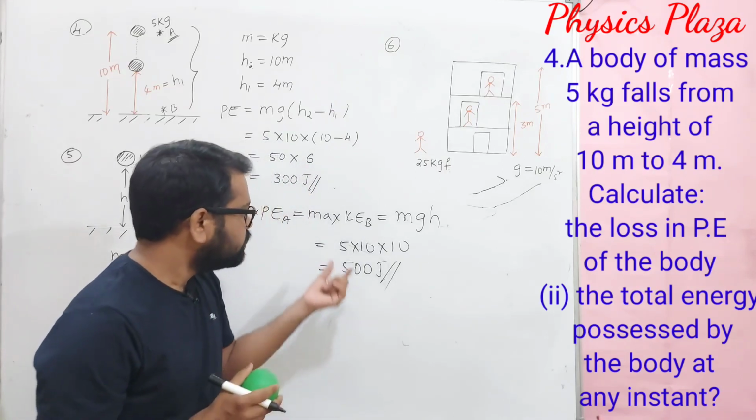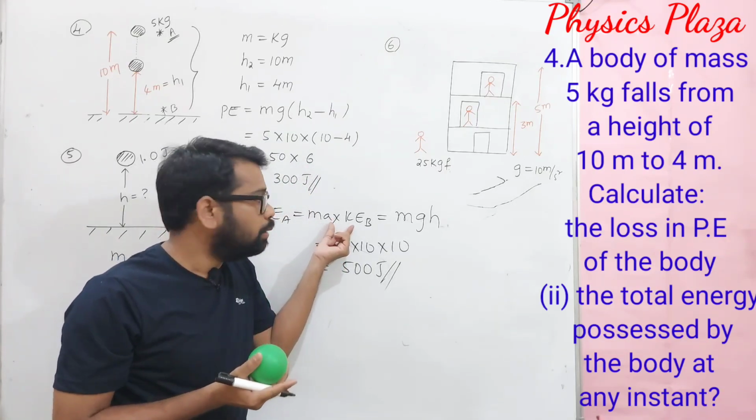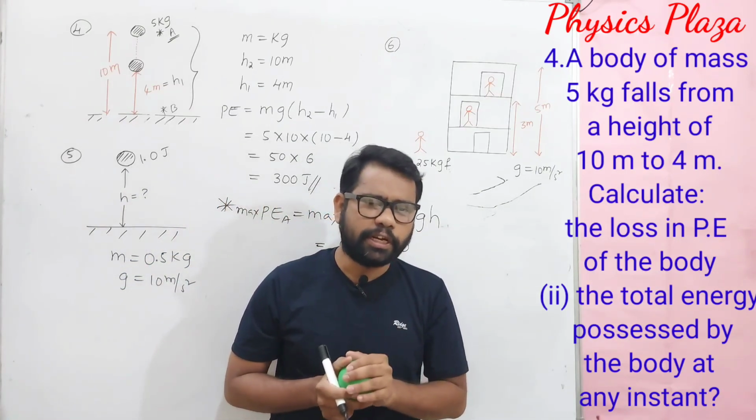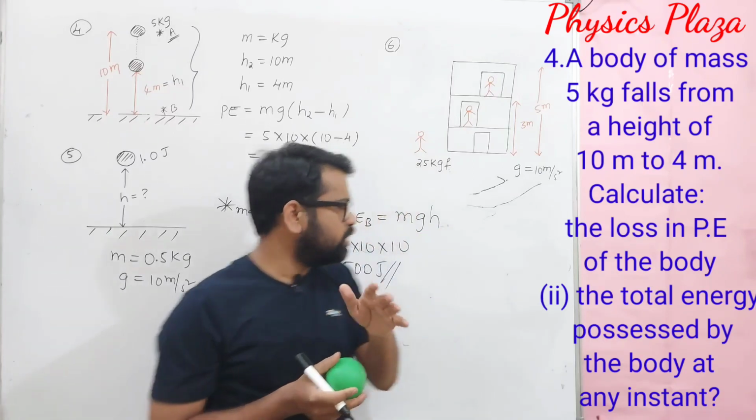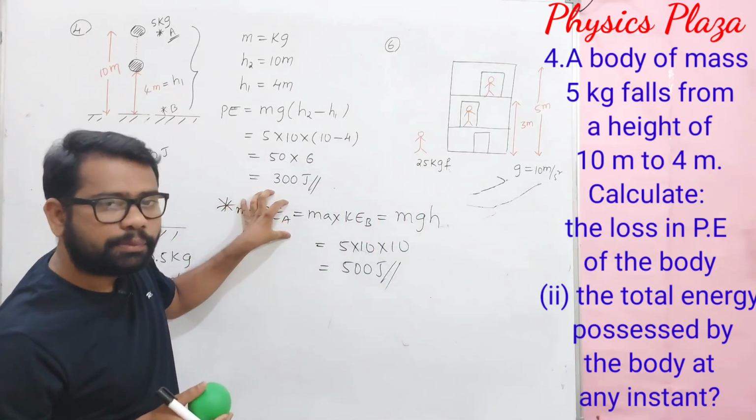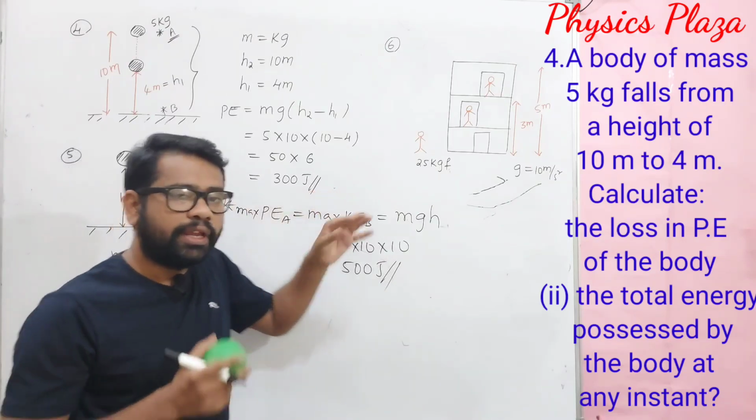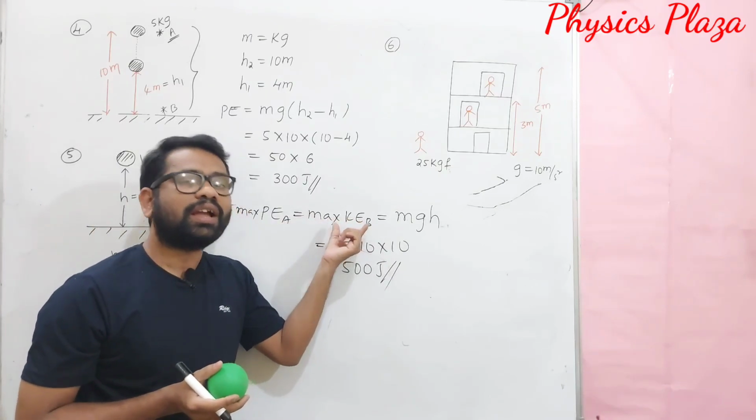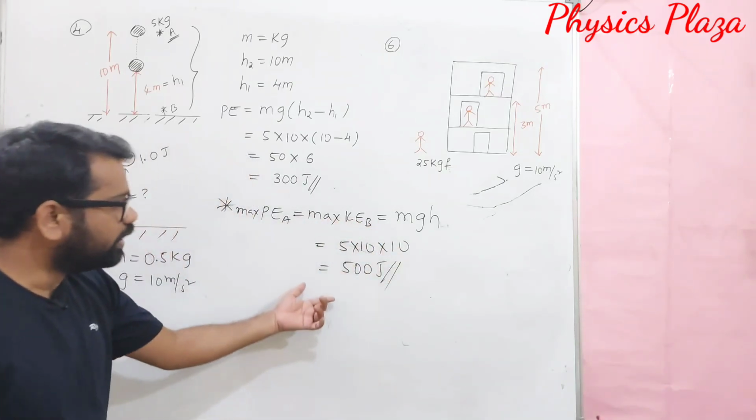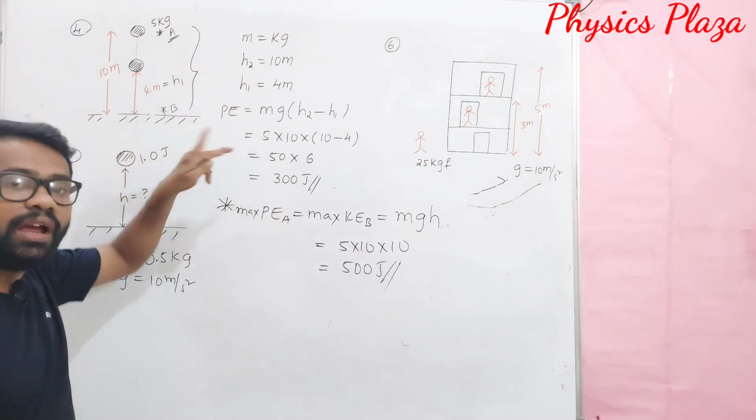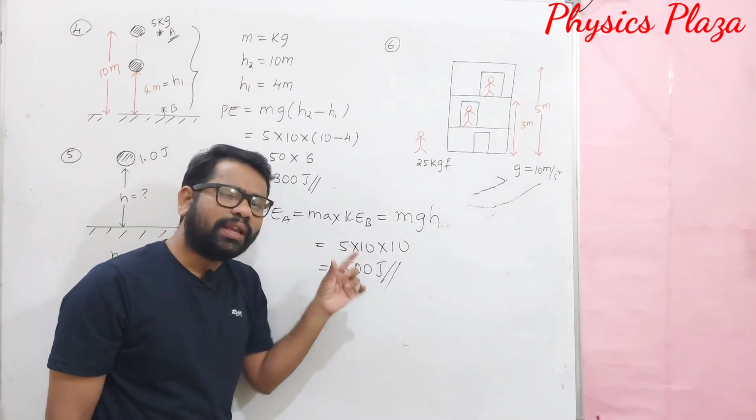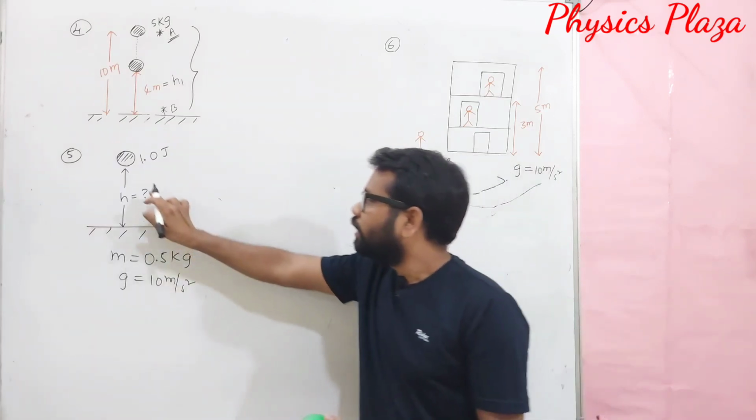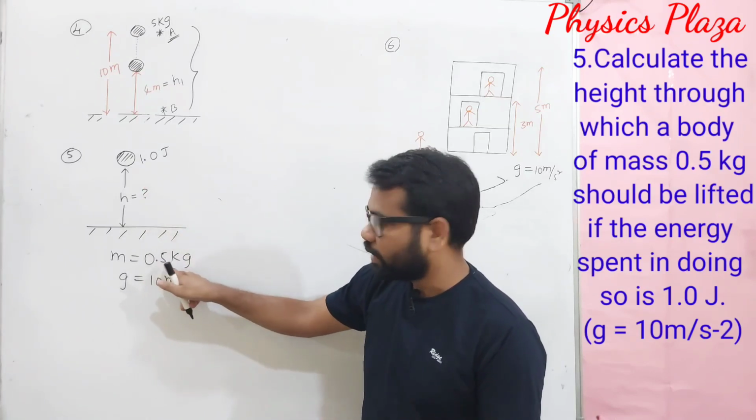So don't get confused. Sir, the kinetic energy formula is half mv square, but how can you take it here? Children, according to the law of conservation of energy, in the next class we are going to discuss this in detail. So there is a change in energy form, but the amount of energy is the same. Before it was potential energy. Before hitting the ground, it is kinetic energy. That's it. Okay, children. This is how we can calculate the loss in potential energy and the total energy at any instant, which is 500 joules. Copy this. Here a body of mass 0.5 kg is given.